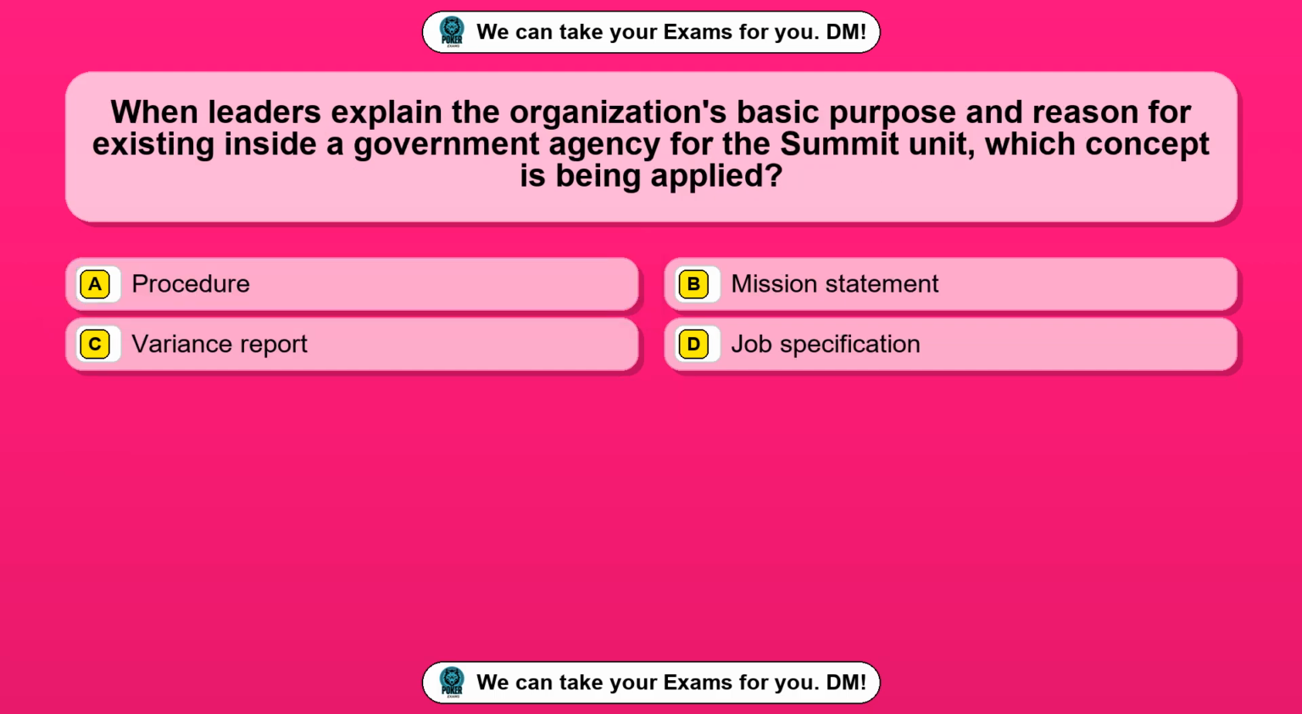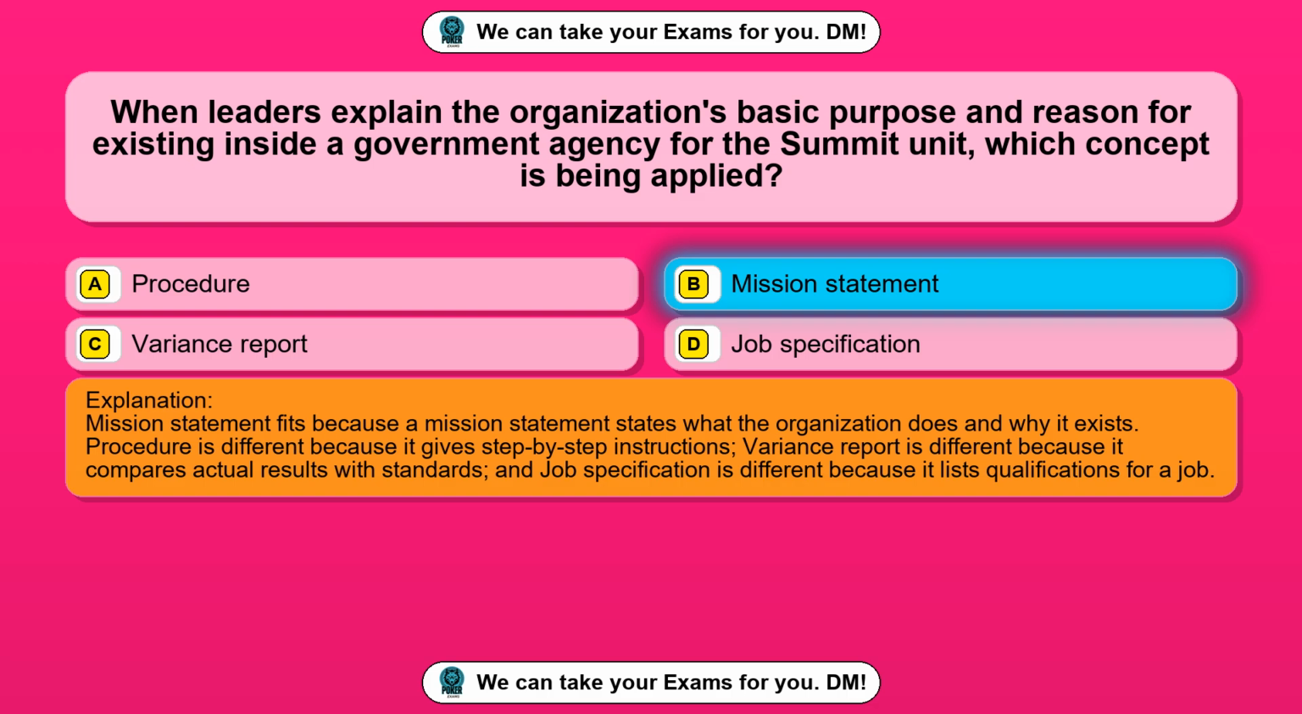Question 52. When leaders explain the organization's basic purpose and reason for existing inside a government agency for the Summit unit, which concept is being applied? Option A, procedure. Option B, mission statement. Option C, variance report. Option D, job specification. The correct answer is option B, mission statement. Mission statement fits because a mission statement states what the organization does and why it exists. Procedure is different because it gives step-by-step instructions. Variance report is different because it compares actual results with standards, and job specification is different because it lists qualifications for a job.